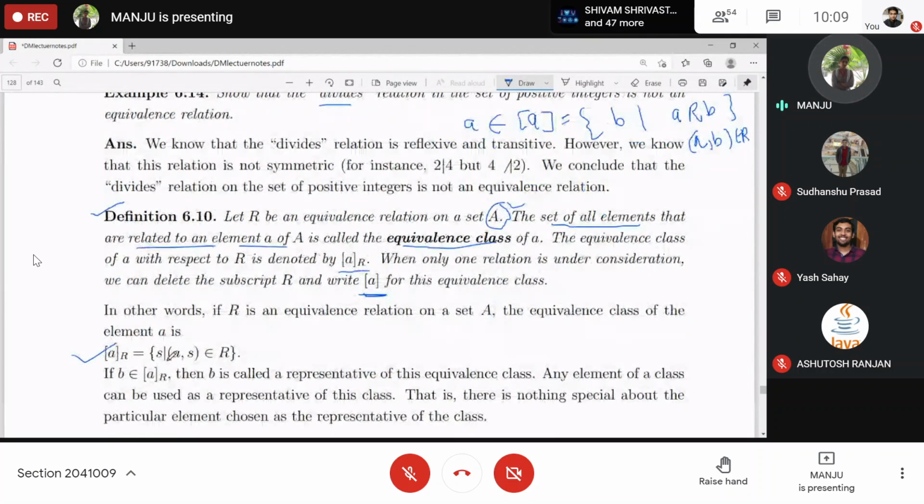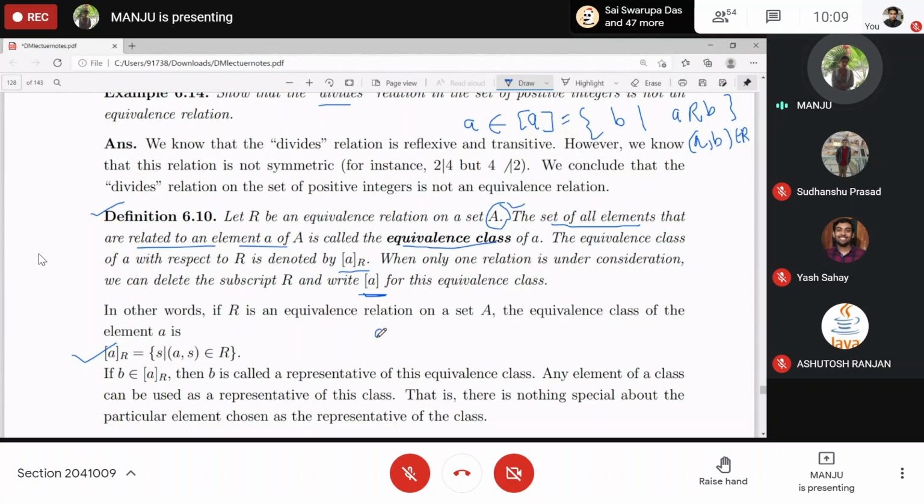So this is the definition. They have used S and we have used B. Doesn't matter, right? So the equivalence class will be defined as all those elements which are related to A. Now A is the representative of this class, or any element belonging to this class will be the representative of this equivalence class, right? And we have seen this is non-empty.